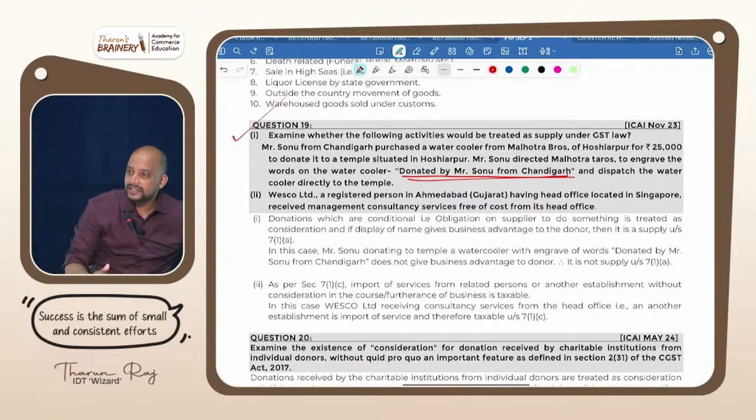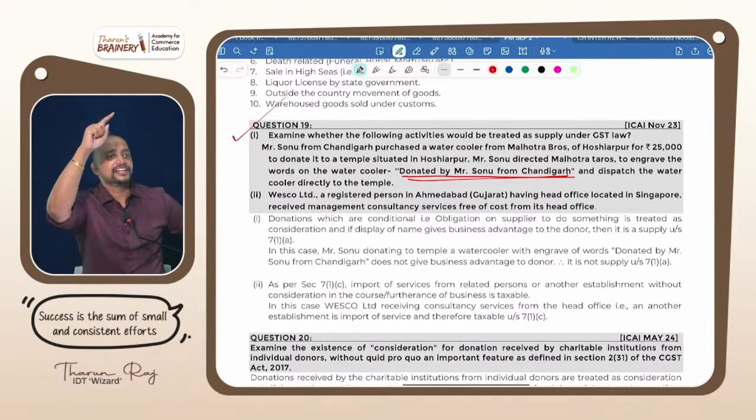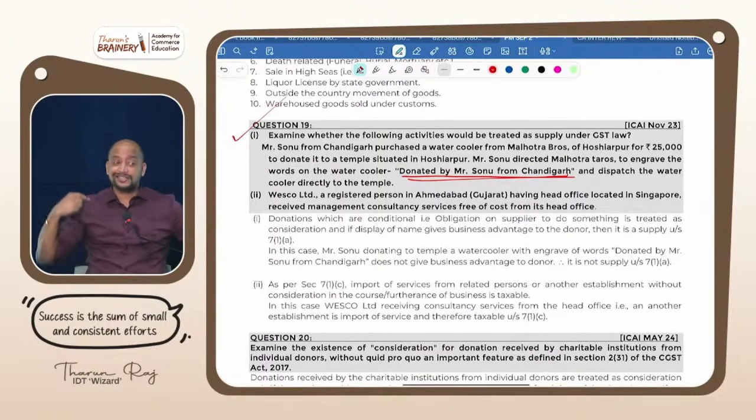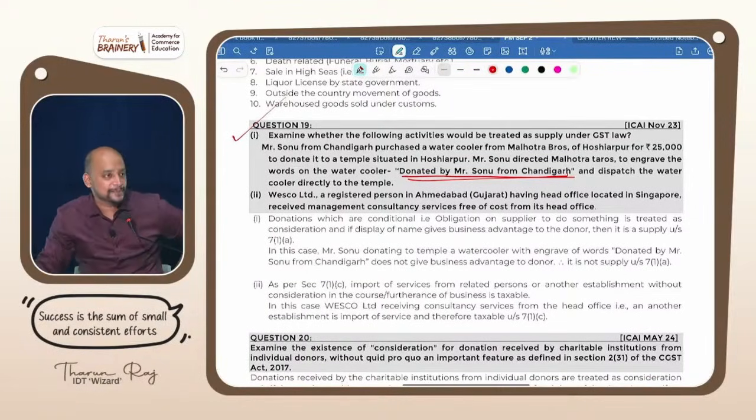Are you getting this? For example, donated by Rajnikant. Any business advantage? No, because there are a number of Rajnikants in India. Donated by Rajnikant, in bracket, superstar. There is only one superstar, that is Rajnikant. Therefore, there is a business advantage. You understood? When you mention just the name, it will not be known to anyone. But if you mention the trade name or the business name or the profession that they do, then there will be business advantage. Is it clear?